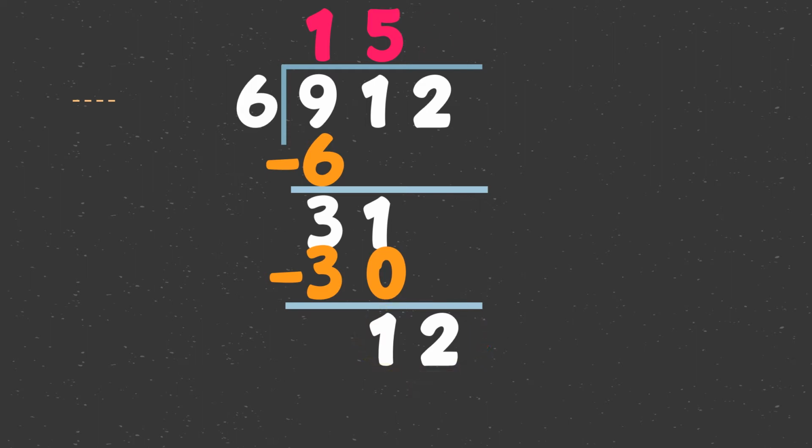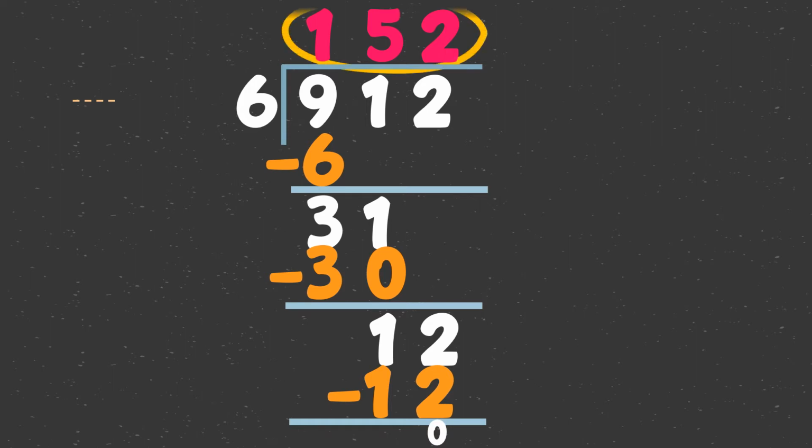2. Dito natin ilalagay ang sagot sa ibabaw ng 2. 2 times 6. Very good. 12. And we will subtract. 12 minus 12 is 0. Then, ang answer natin sa 912 divided by 6 is 152.